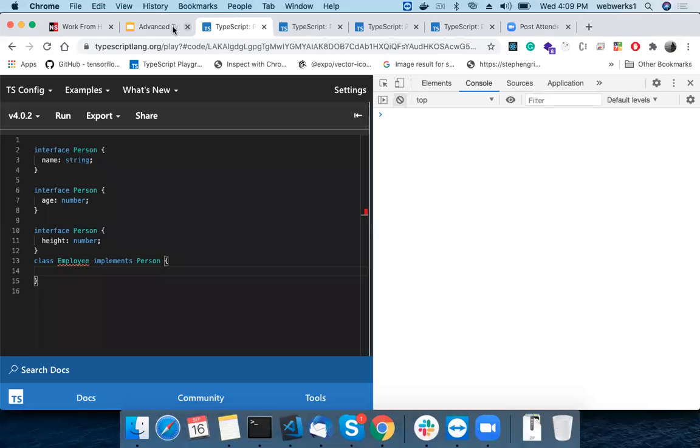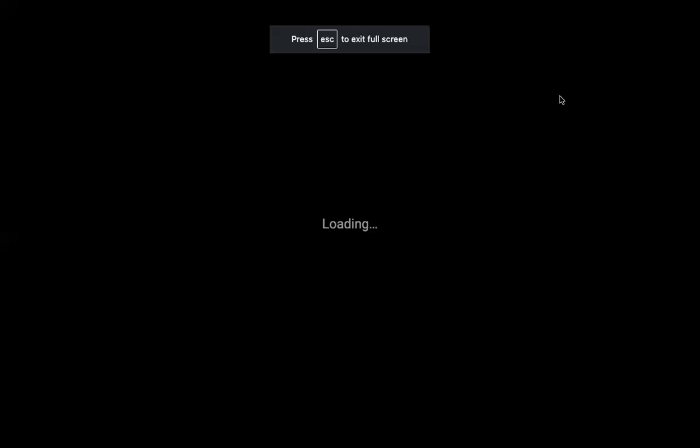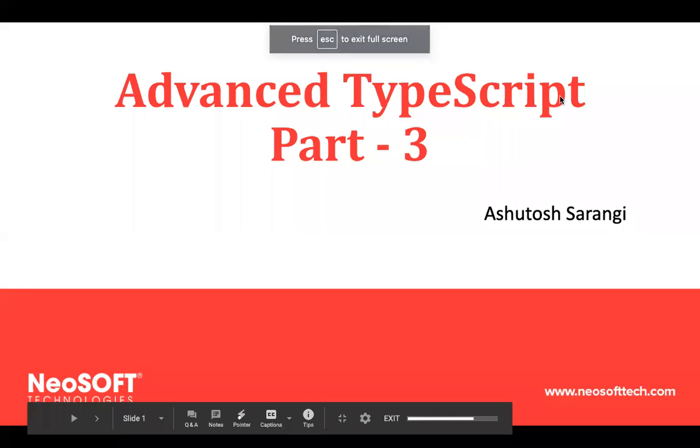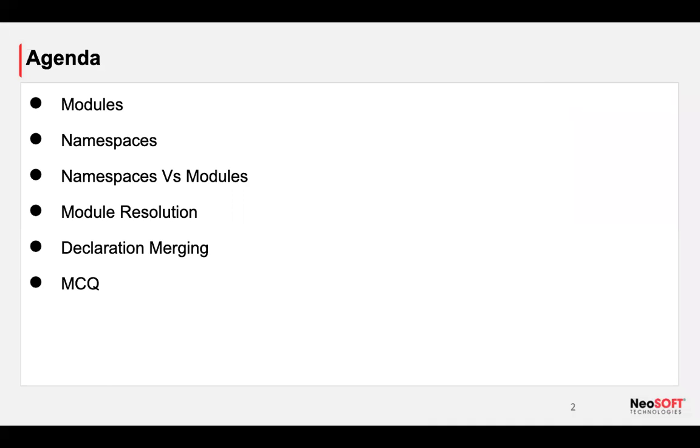Now let's move to our third session, advanced TypeScript part 3. These are my agenda items for today: modules, namespaces, and, as a third point, modules versus namespaces, the difference between these two.